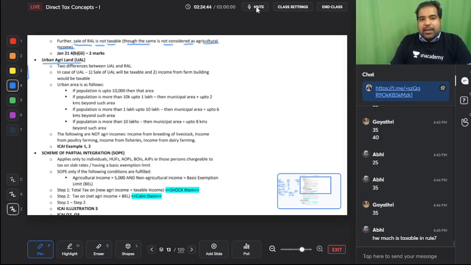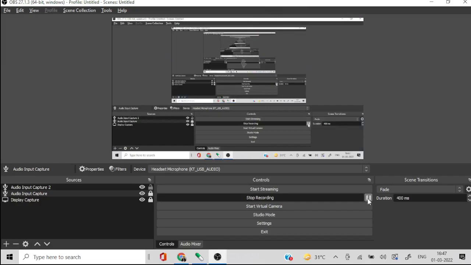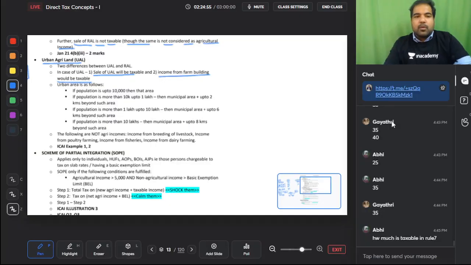Urban agriculture land, guys, there are only two differences. Sale of urban agriculture land is taxable, and income from farm building also is taxable. Urban area is here up to 10,000, 4 areas. That area 2 kilometers, 6 kilometers, 8 kilometers.